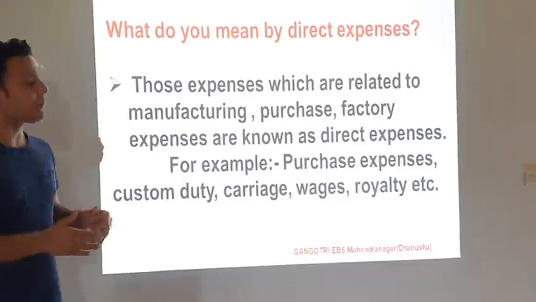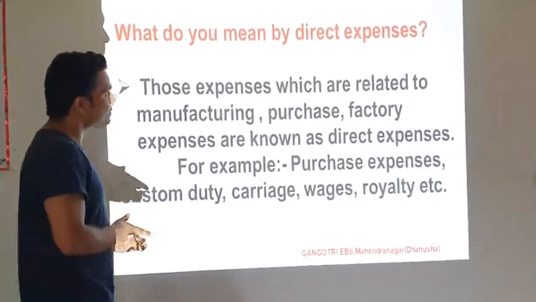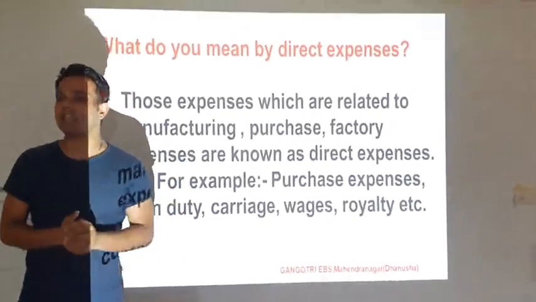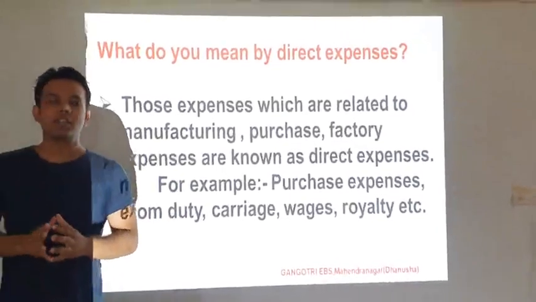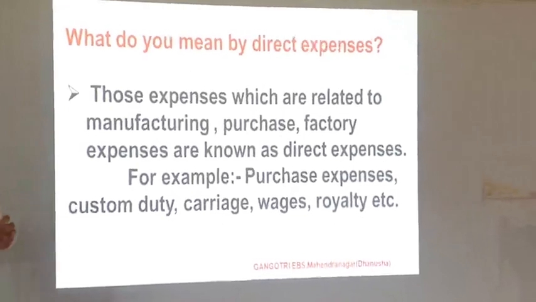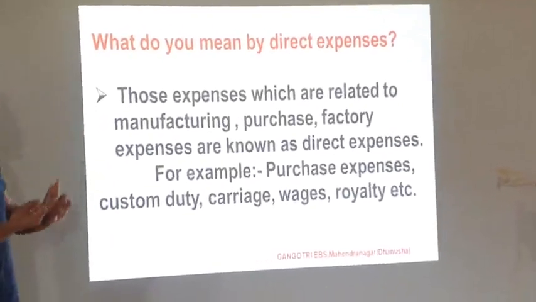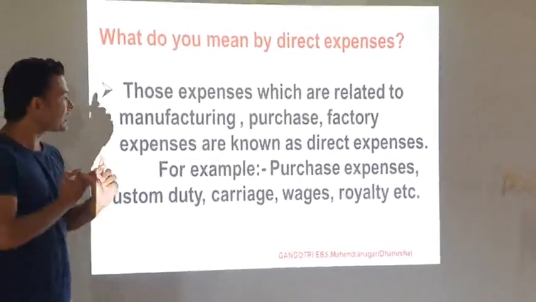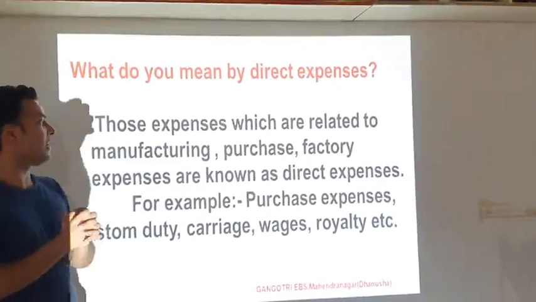Now the next topic is direct expenses. What do we mean by direct expenses? All the expenses which are related to manufacturing or production, purchase-related expenses and factory expenses are known as direct expenses.